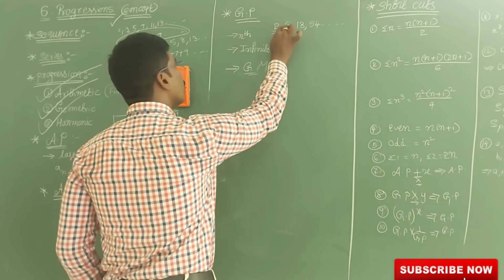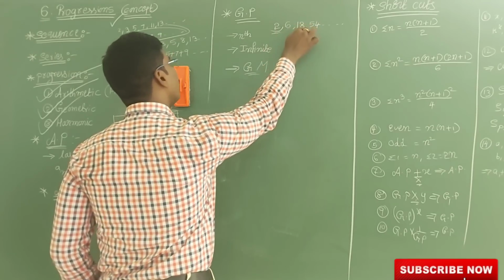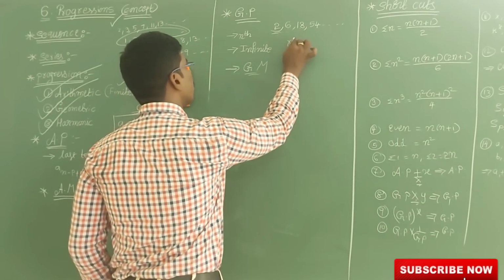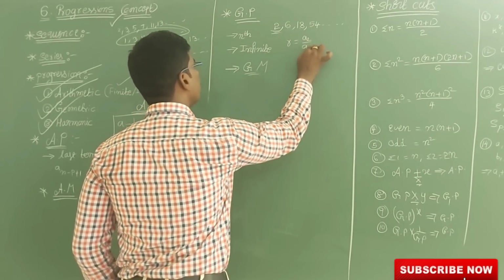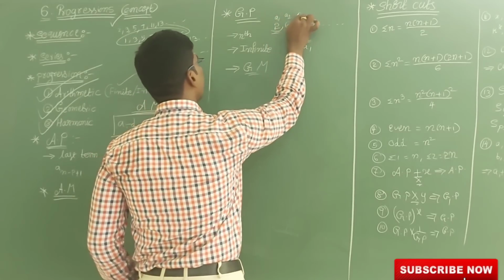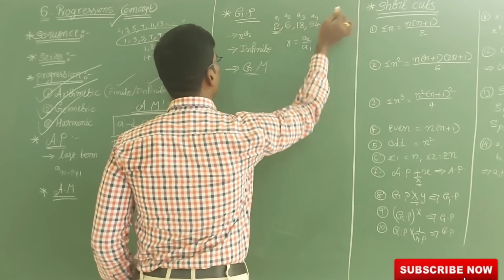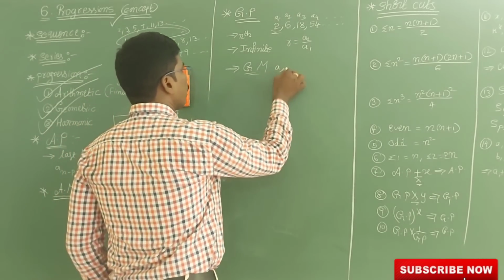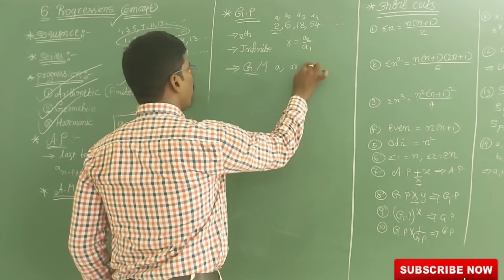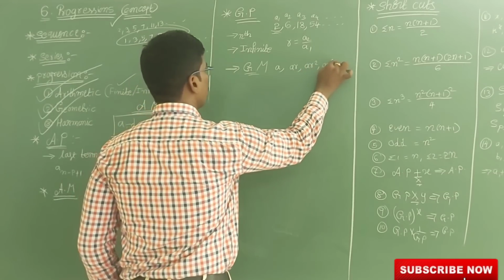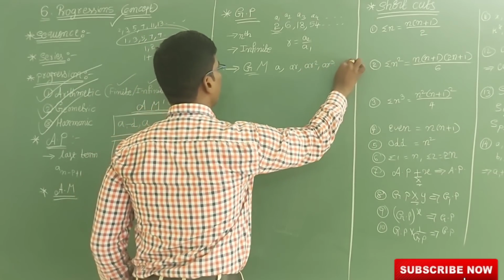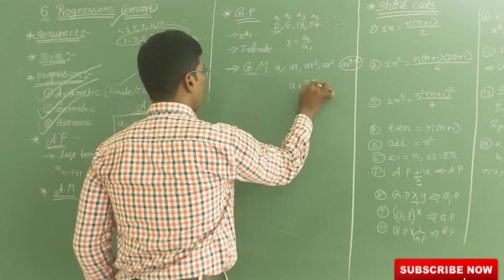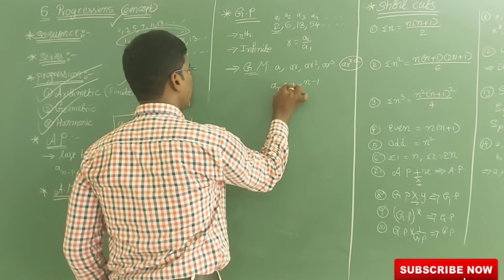And here 6 by 2 is 3, 18 by 6 is 3, and 54 by 18 is 3. So that is called the common ratio. R is equal to A2 by A1. So A1, A2, A3, A4 and so on. R is equal to A2 by A1. So here if I write A, I multiply with R: AR, AR square, AR cube and so on. And the final nth term is A into R power n minus 1. So A into R power n minus 1 is AN, the nth term in a GP.